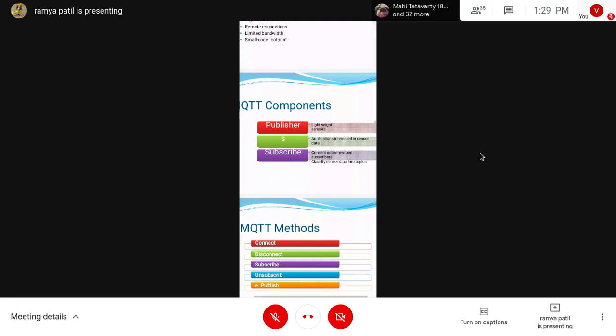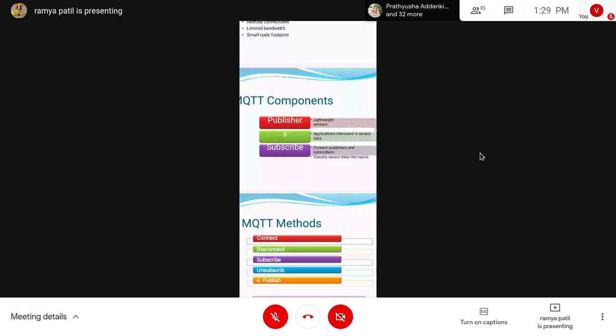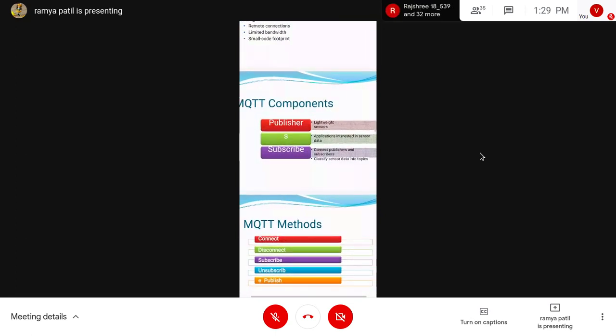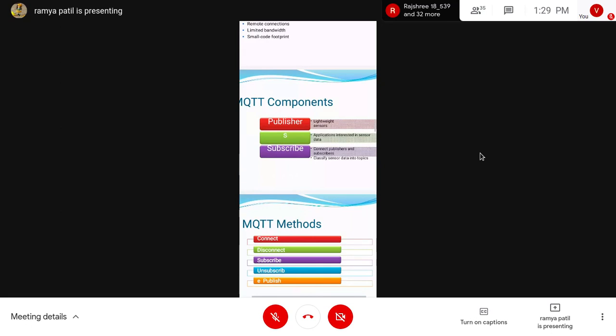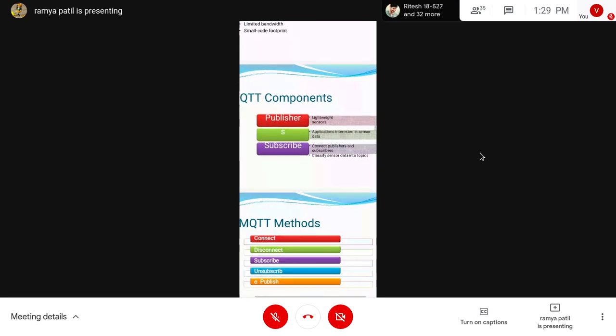Next we have the broker, as I said. The third one is the broker, shown in the purple color you are seeing. Here the broker connects publishers and subscribers and classifies sensor data into topics. Because different sensors are connected, it has to classify the different sensors' data and keep the information separate. That is what we call a topic.